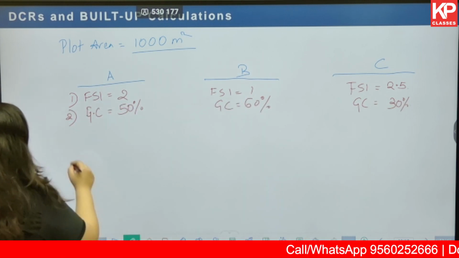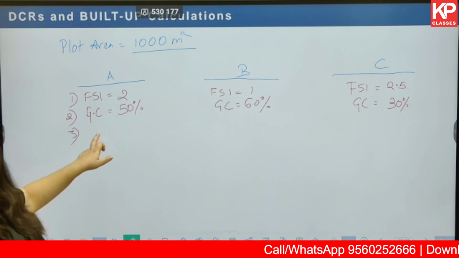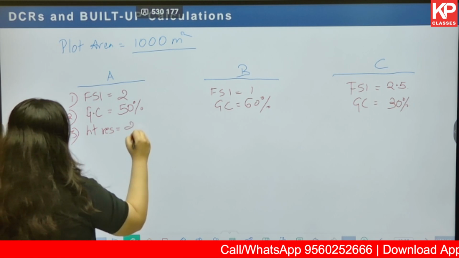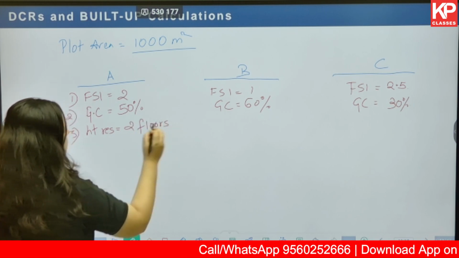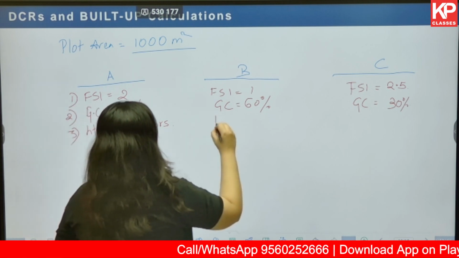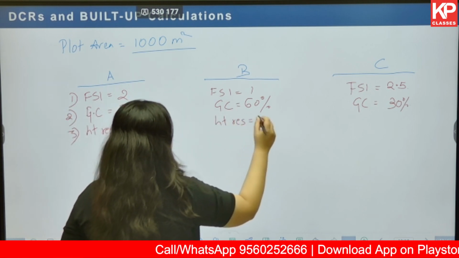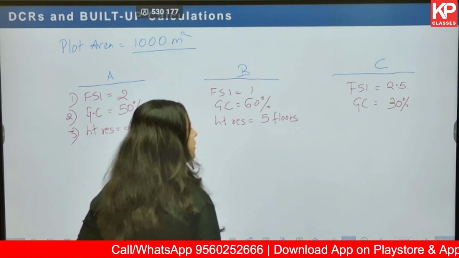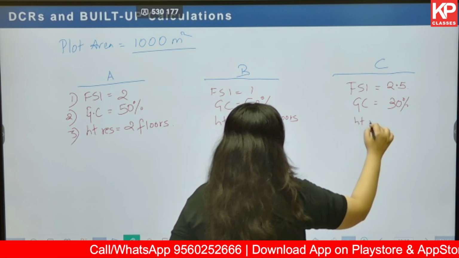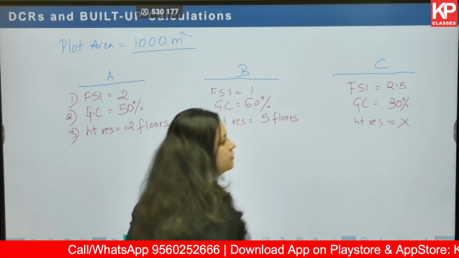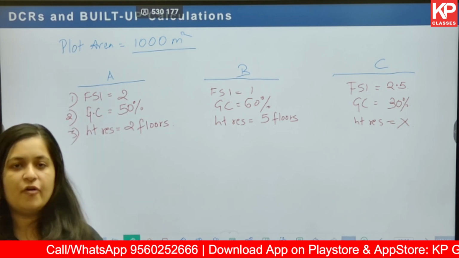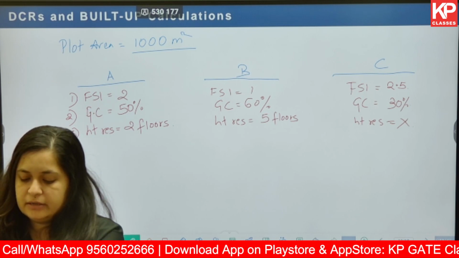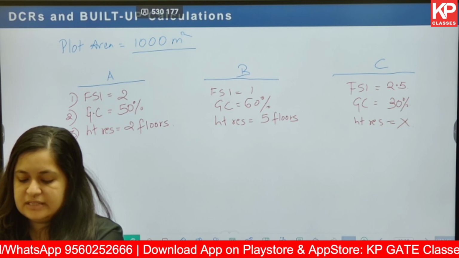Next, let's say that there is a height restriction over here, and the height restriction is 2 floors. Here also we have a height restriction of 5 floors, and here we do not have any height restriction. Now try and calculate the built-up area for all these scenarios. It should not take you more than 3 minutes to solve these kinds of easy questions.